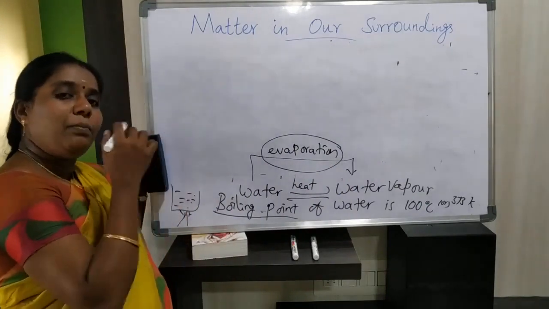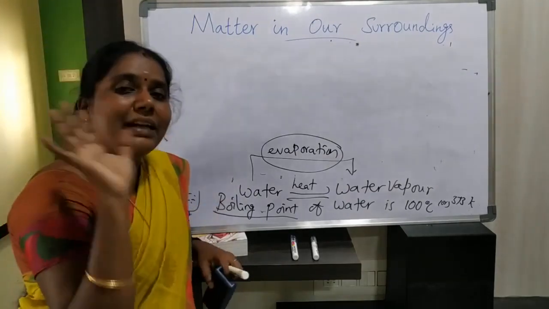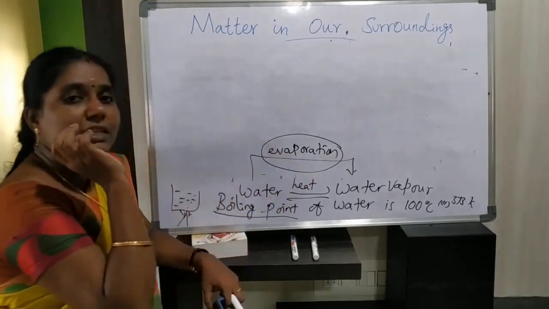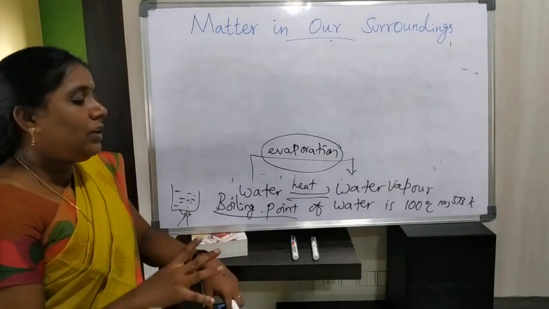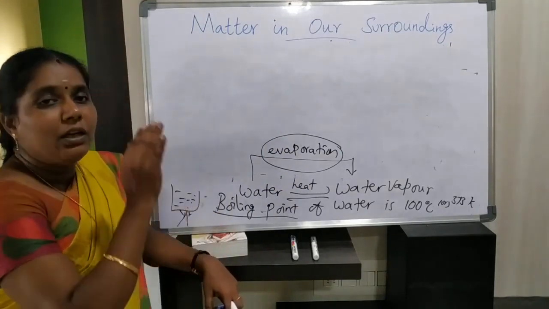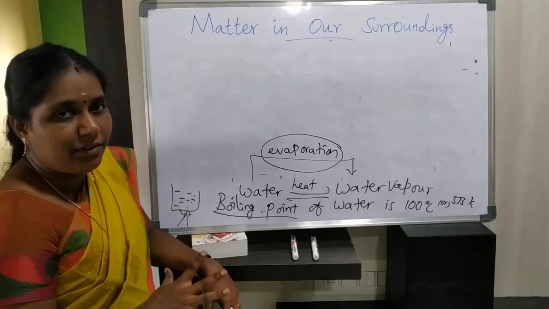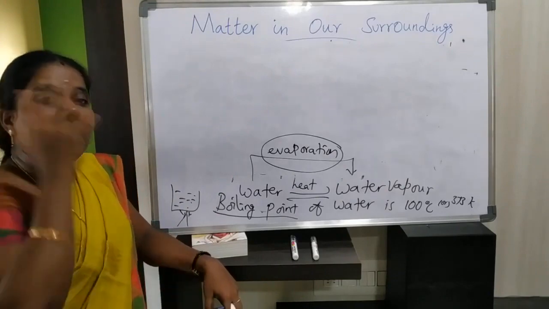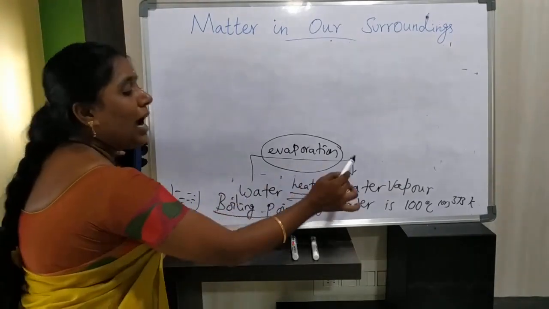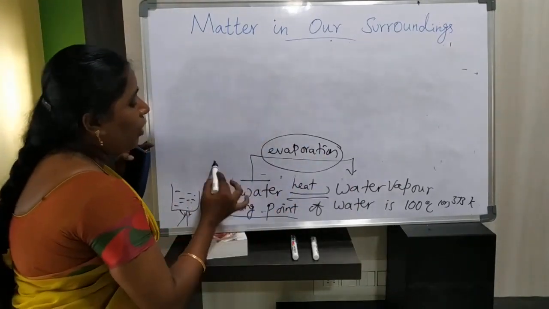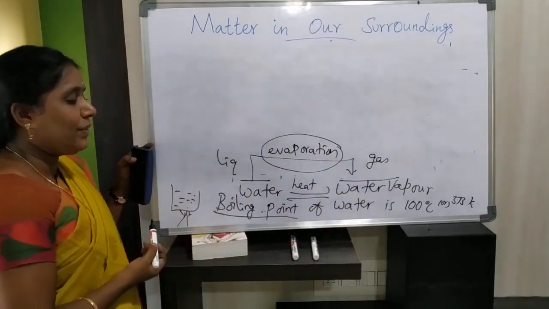See, same like in melting point, in boiling point also, when the water reaches its boiling point, that is 100 degrees Celsius or 373 Kelvin, at this temperature the water also stops rising in temperature. There is no rise in temperature after this level, because the heat energy is used to convert one state of matter into another state of matter. You know very well, water is in liquid form and water vapor is in gaseous form, isn't it?